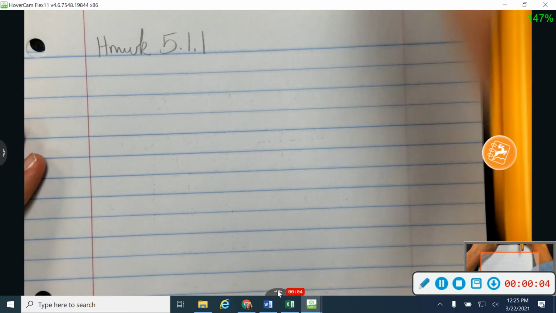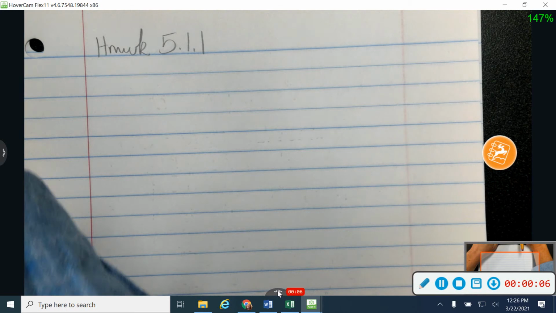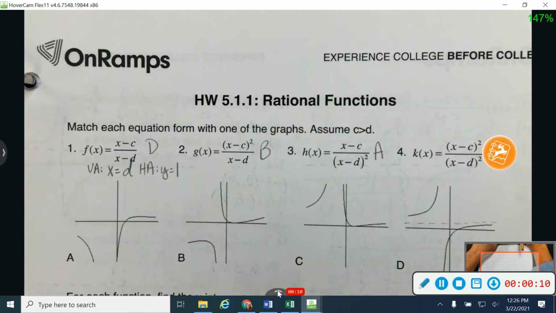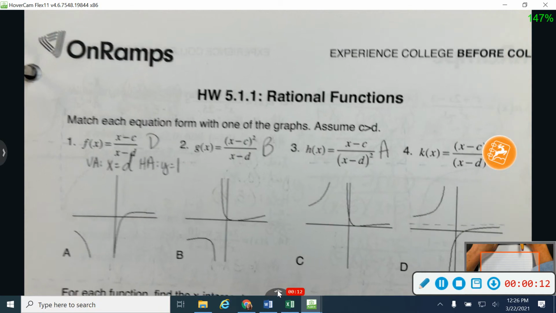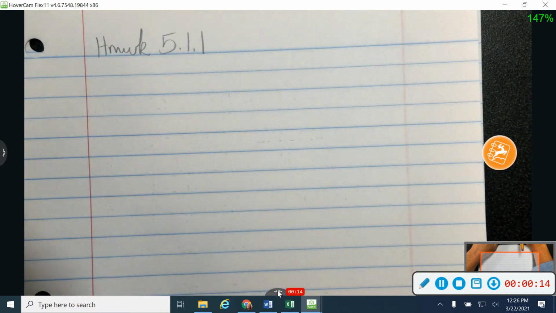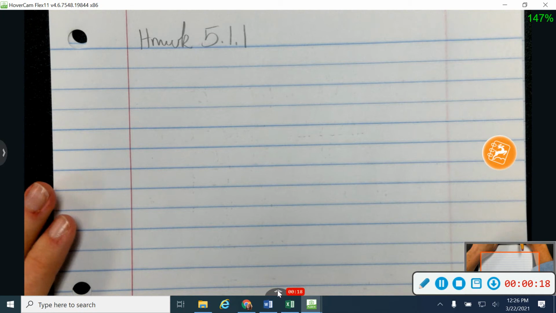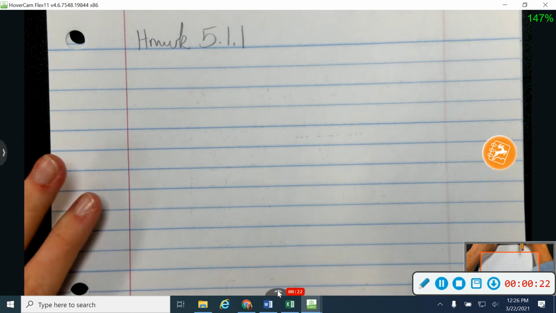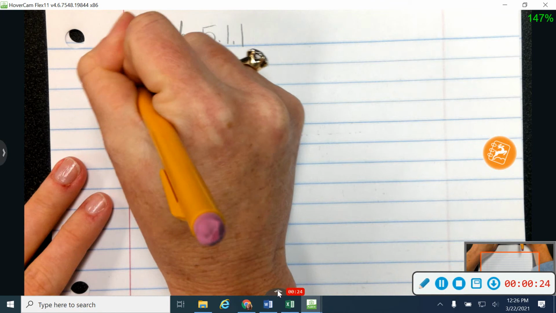Okay, we're going to work a couple of problems off of the homework 5.1.1, which looks like this, and can be found in this formula or on Canvas, whichever one you prefer to print off of, but I would recommend printing this one. I'm going to work on a separate sheet of paper just because, again, I write big, and getting these little graphs to fit in there is kind of hard for me.